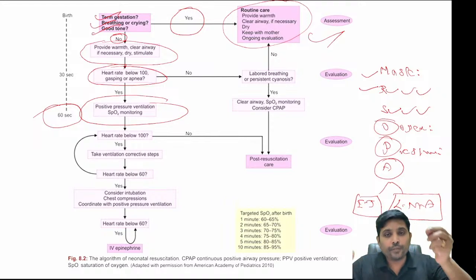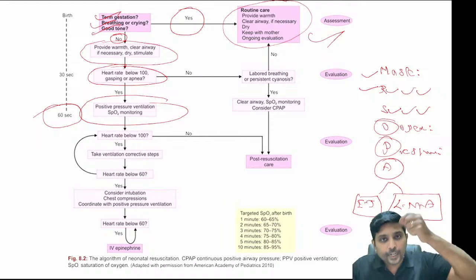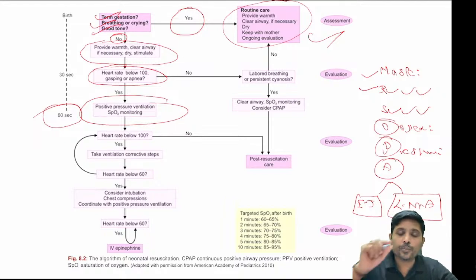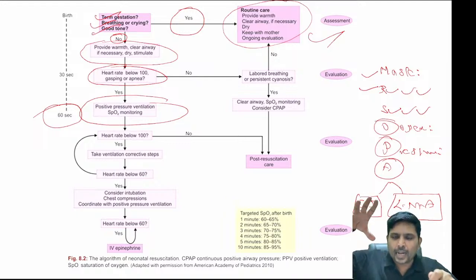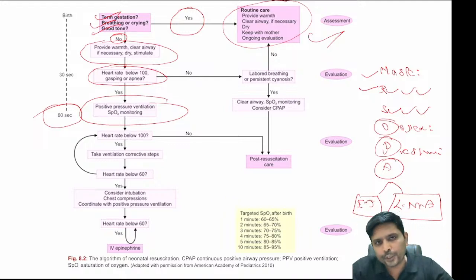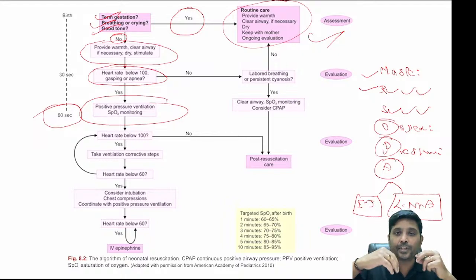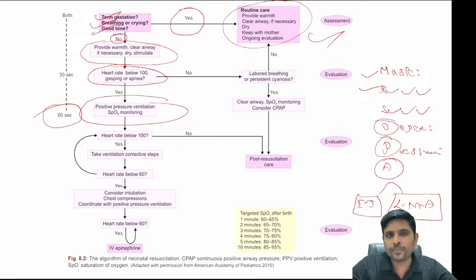When you know the technique, you put the endotracheal tube, and it will go and stay just above the carina. You connect the ambu bag to the endotracheal tube. So this is called endotracheal intubation. But it is not that easy to put an endotracheal tube at the time of emergency. Some of you may be new to intubation, so at that time you need to use a laryngeal mask airway.